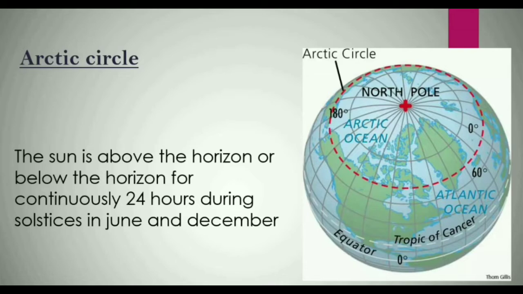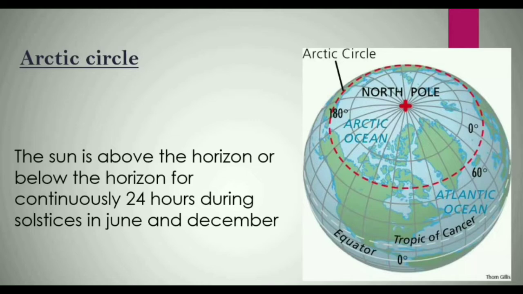Now, what is winter solstice? It means the shortest day of the year. You can also say when the Earth's northern pole is tilted farthest from the sun. When the northern pole is closest to the sun, then it is summer solstice. When it is the farthest from the sun, then it is winter solstice. So in June, the sun stays out constantly for an entire day and it is completely dark for 24 hours in December.